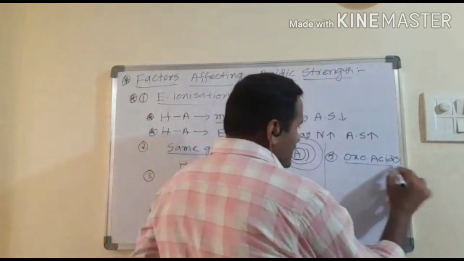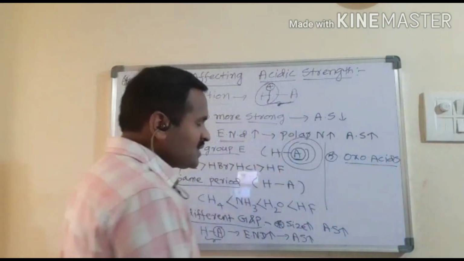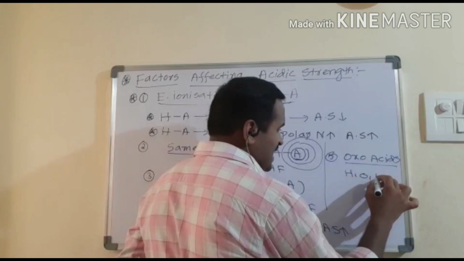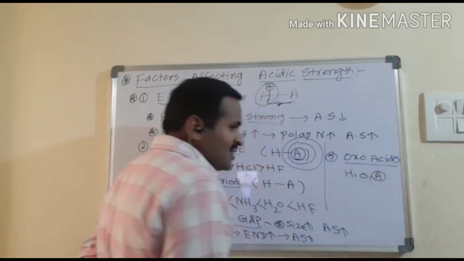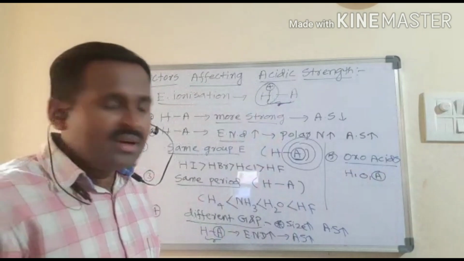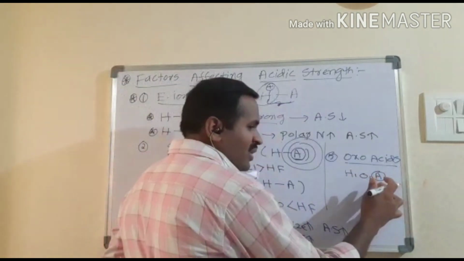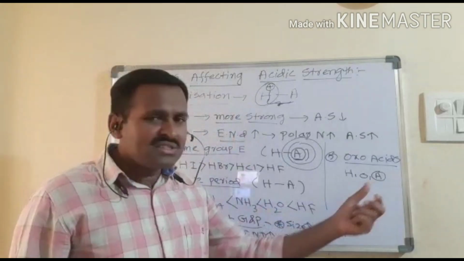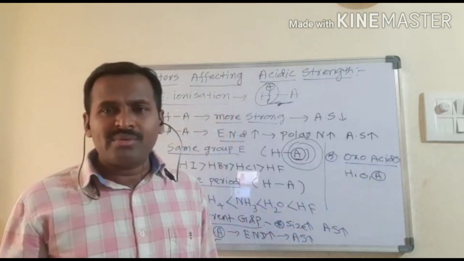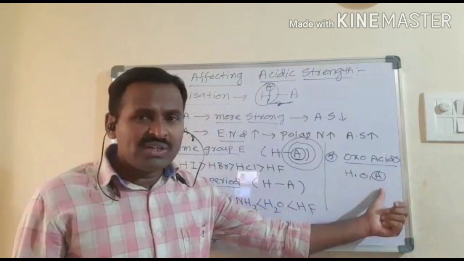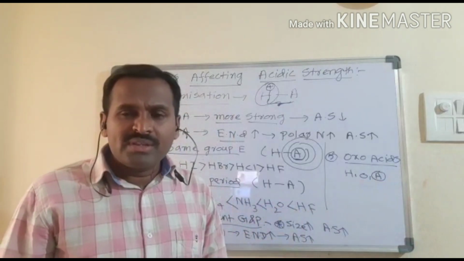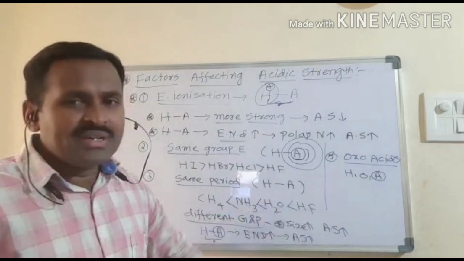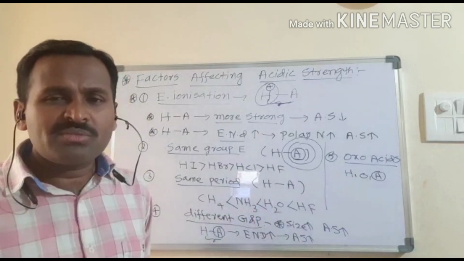Whenever I am taking an oxo acid, it has hydrogen, oxygen and another element A. If this element has more electronegativity, the factors are again the same. Hydrogen and oxygen are common in all the different compounds, so we need to compare only A. If A is more electronegative, then obviously its acidic strength is also going to be more.